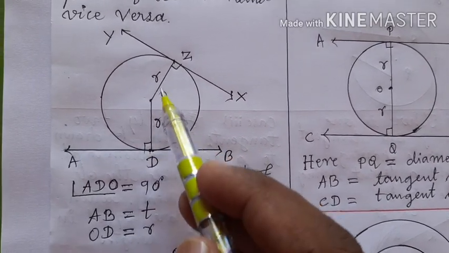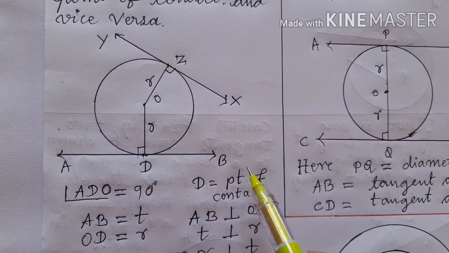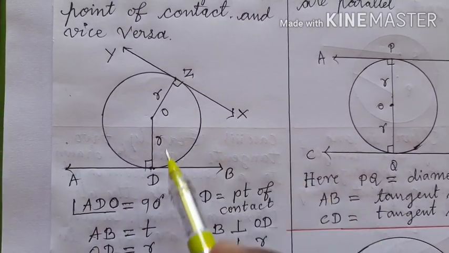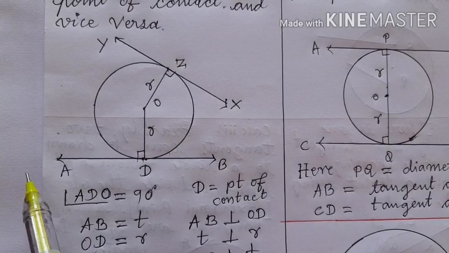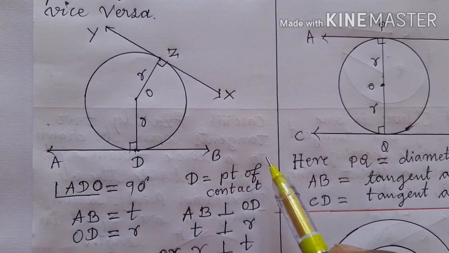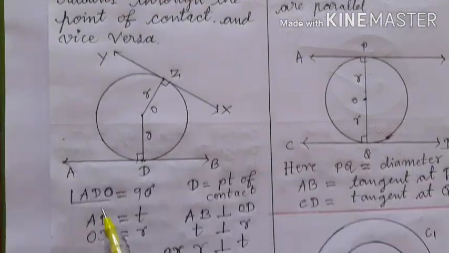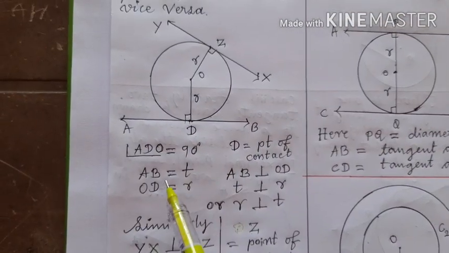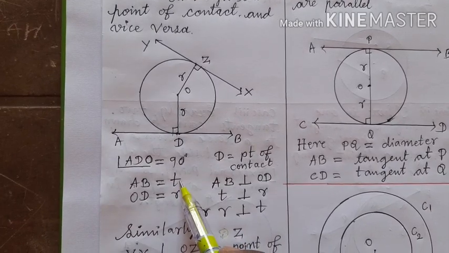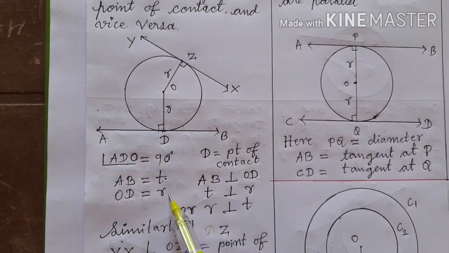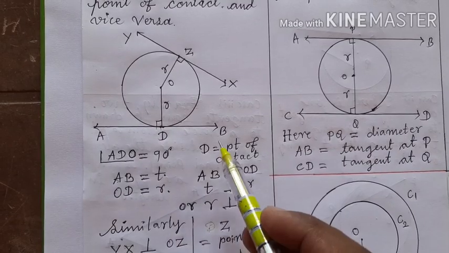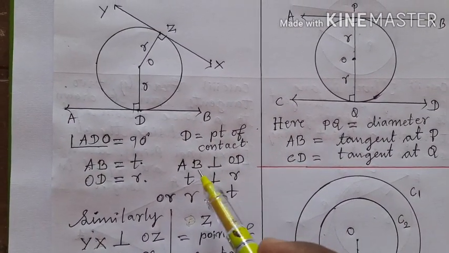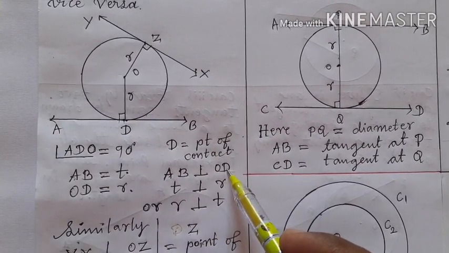We find that the tangent AB is perpendicular to the radius OD, or radius OD is always perpendicular to the tangent AB. So children, here we see that angle ADO is equal to 90 degrees, AB is equal to T, T means tangent, and OD is equal to R, R is radius. Okay. And D is the point of contact. So AB is perpendicular to OD.